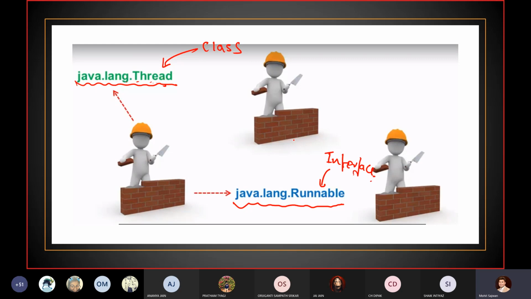So right now, what we have learned so far is what we mean by multi-threading, what a thread is, and what the advantages are. Now you know about all those things. Now we are going to learn about that in Java, how we are going to create our own threads.